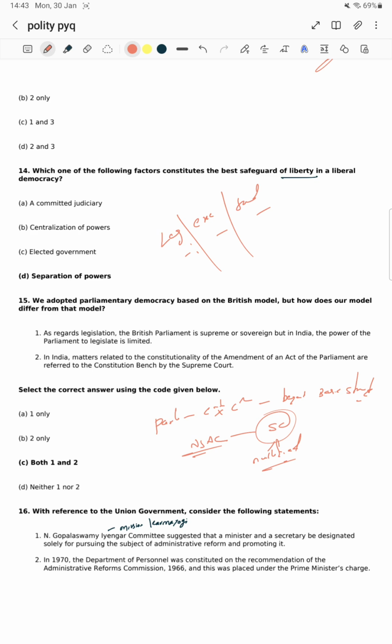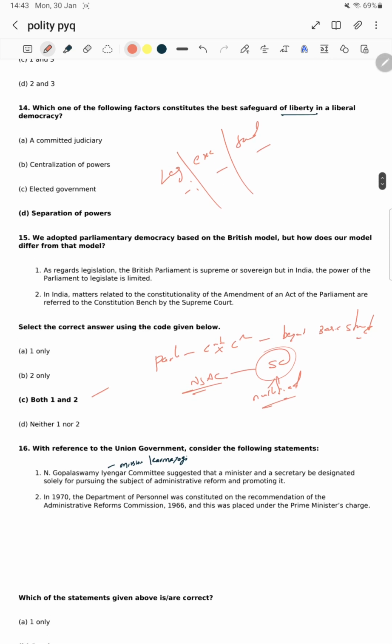So in India, the constitutionality of an amendment act of the Parliament can be referred to a bench of the Supreme Court. The bench will see it and decide whether it is under the constitution or beyond it. If it is beyond it, it is nullified. Okay, both statements 1 and 2 are correct.